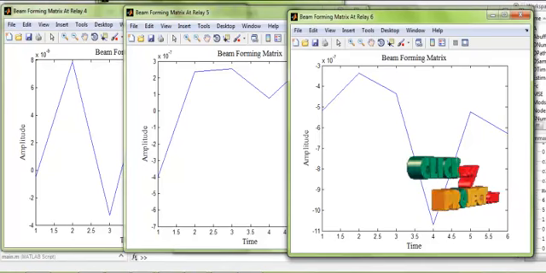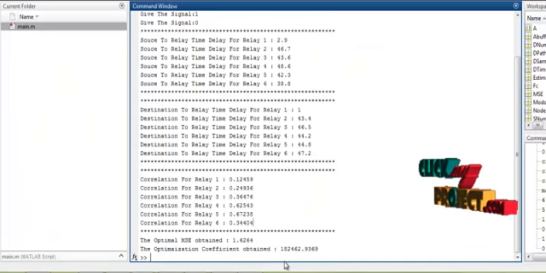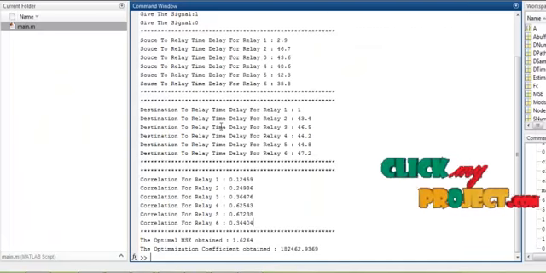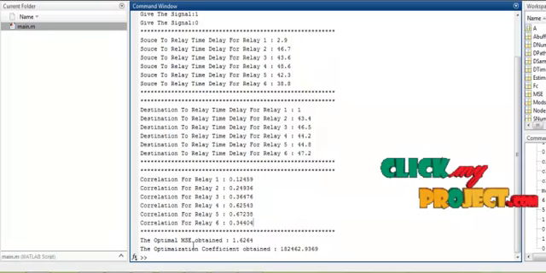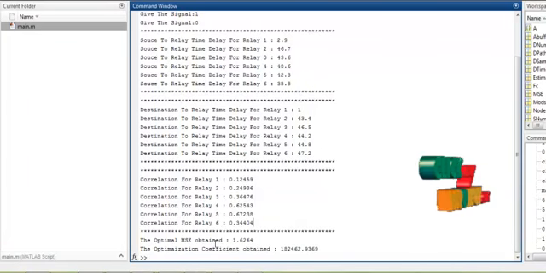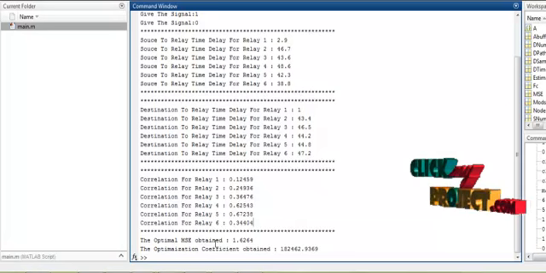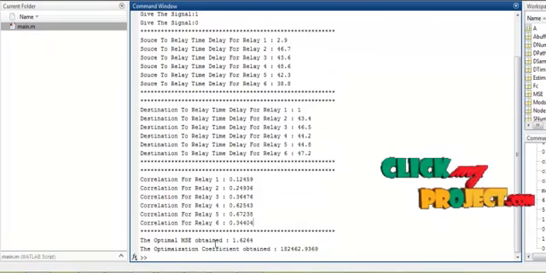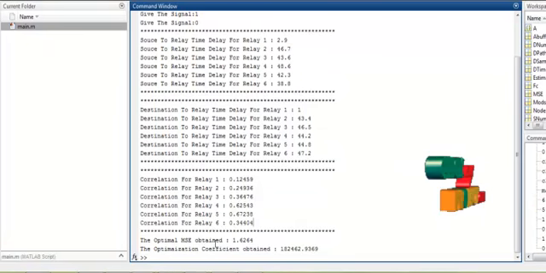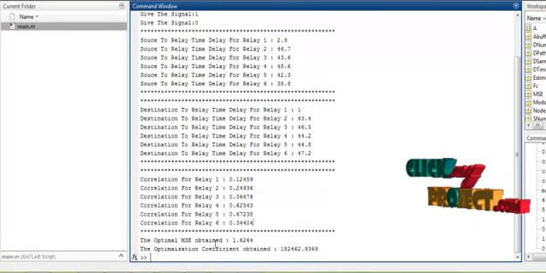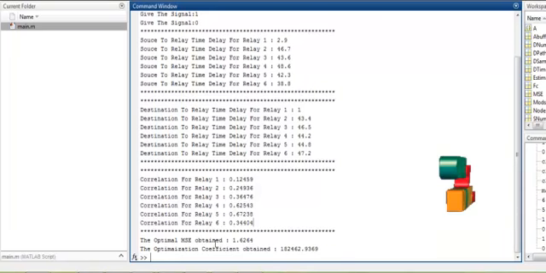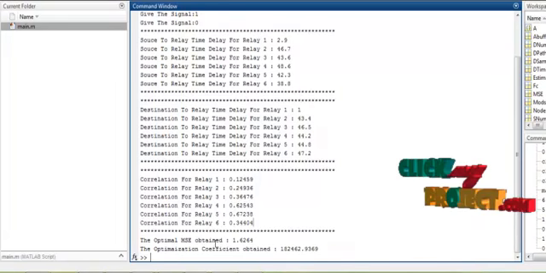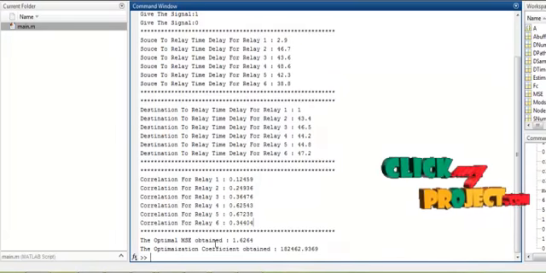Finally, after calculating all the beamforming matrices, we estimate the destination to relay time delay and the source to relay time delay, and finally the correlation is obtained, and based on that the optimal MSE and the optimal coefficients are obtained. Thus, we have calculated the better relay for the transmission of the signals from the source to destination, and after identifying the best relay with minimum MSE, the transmission is employed.